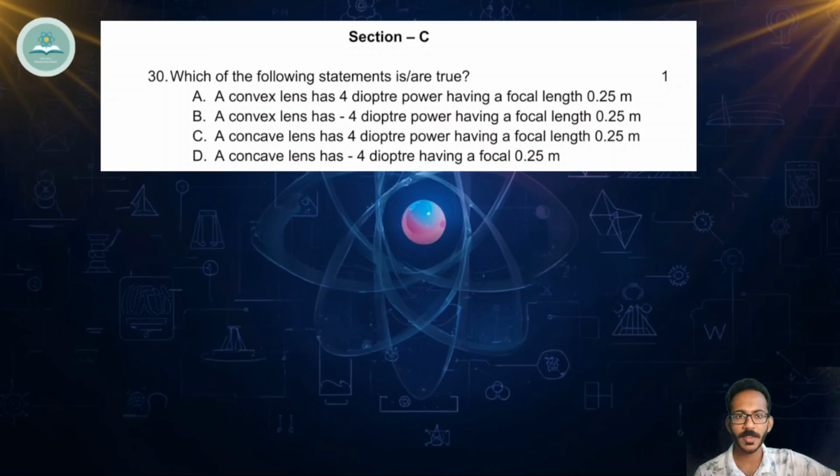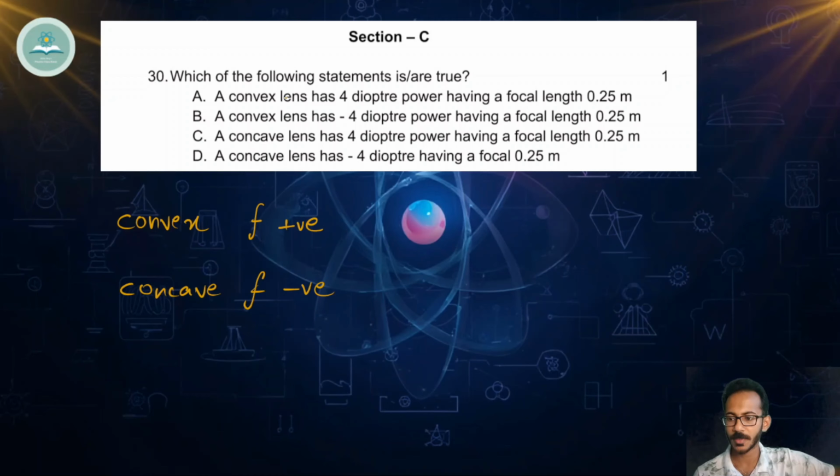Let's make use of the point that we have told just now. If it is convex, irrespective of lens or mirror, it will have a positive focal length. Then if it is concave, then the focal length will be negative. Here, a convex lens has 4 diopter power having a focal length of 0.25 meter. So here the convex lens power is given as positive, which is possible. So let's see whether this value is correct or not, 0.25 meter and 4 diopter.